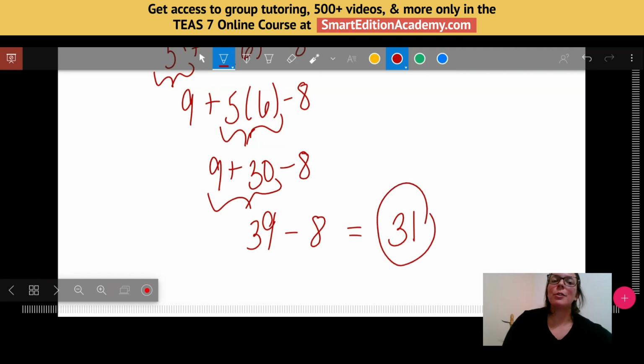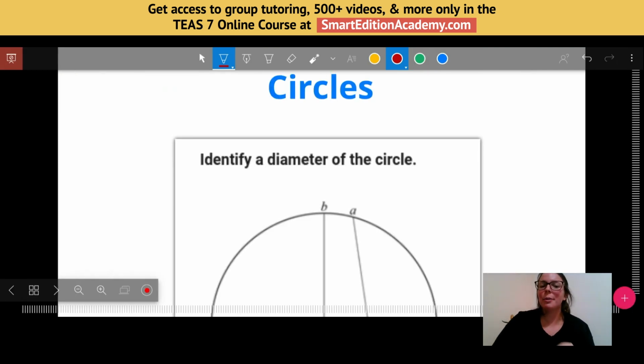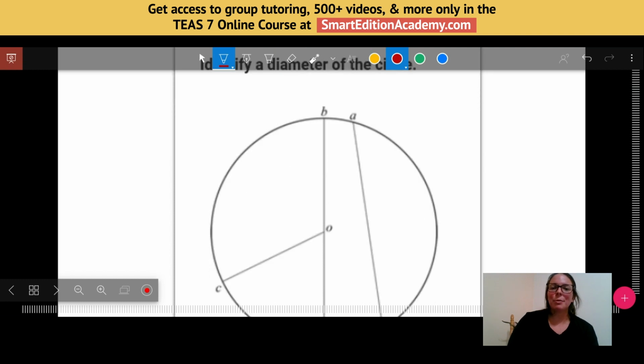Okay, so one way that you may see exponents is within your order of operations types of questions when they ask you to evaluate an expression. Okay, and we've got one more question. I want to talk a little bit about circles, and then we'll do one example and we'll be good to go. So when we are talking about circles, we need to know some terminology.